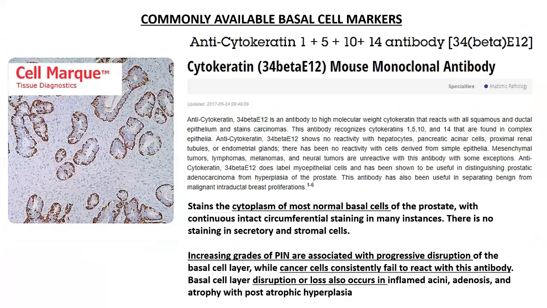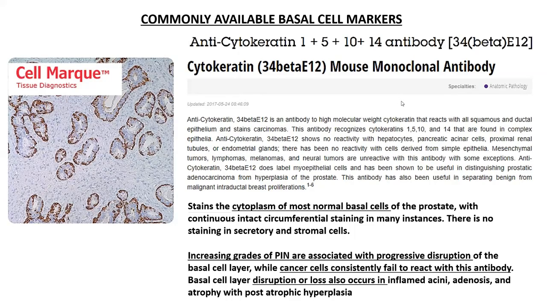This is just a revision of the markers that we had talked about till now. They have been covered in detail in my first chapter. I'll be talking mostly about the basal cell markers. So the basal cell markers that we have talked about are the high molecular weight keratins, which are expressed in the basal cells exclusively. And the keratin which is most often utilized immunohistochemically is the 34 beta E12 clone, which picks up anti-cytokeratin high molecular weight keratins 1, 5, 10, and 14.